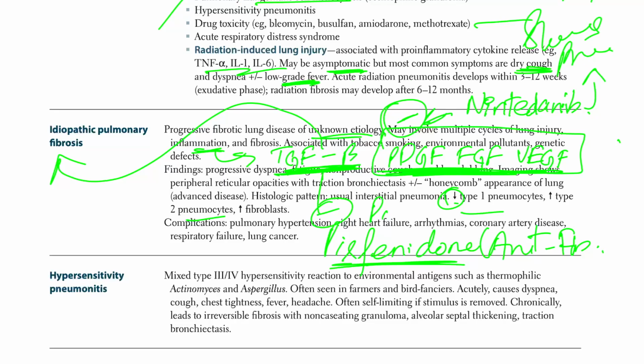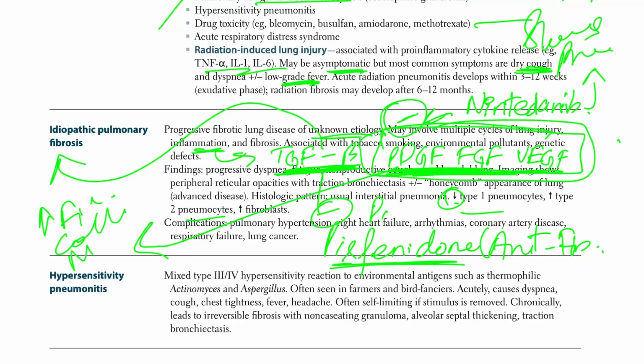And how would it slow the progression? With all of these factors, what are they going to cause? Well, all of these factors are going to cause an increase in fibroblastic activity, one thing, collagen production, second thing, and myofibroblast formation. All these things eventually will cause pulmonary fibrosis, and we're trying to stop that, right? We're trying to stop that by giving this drug which is called Nintedanib or something, and I will look into that and tell you what it is specifically. Okay, so this is a high yield and important one.